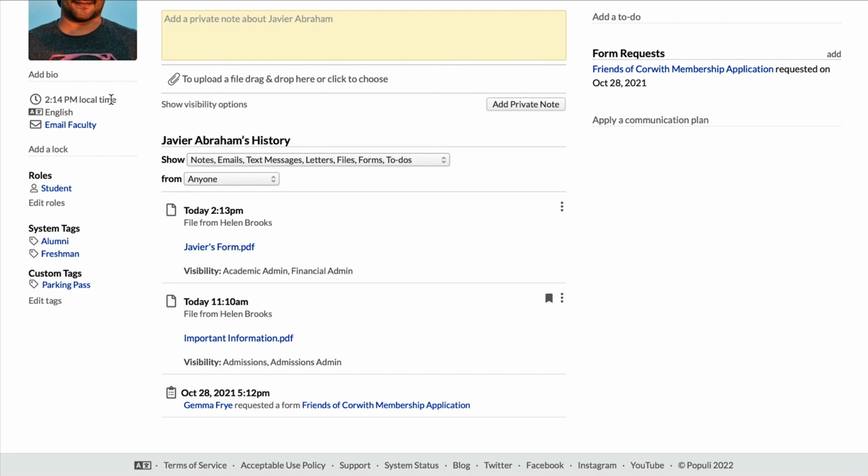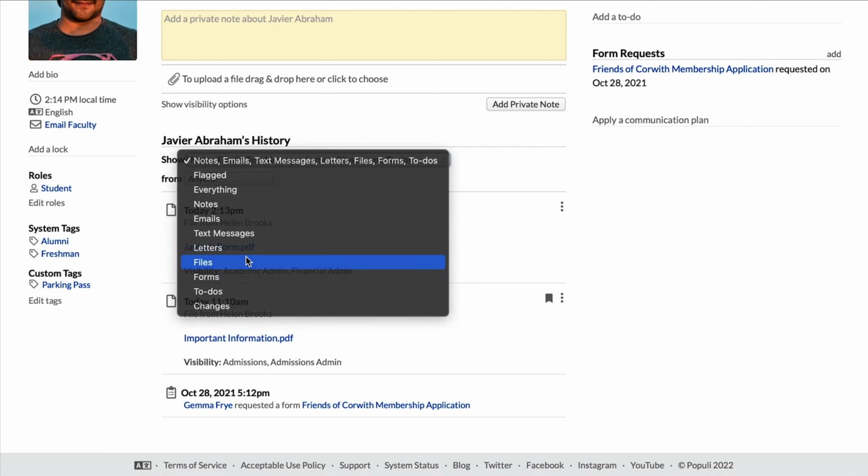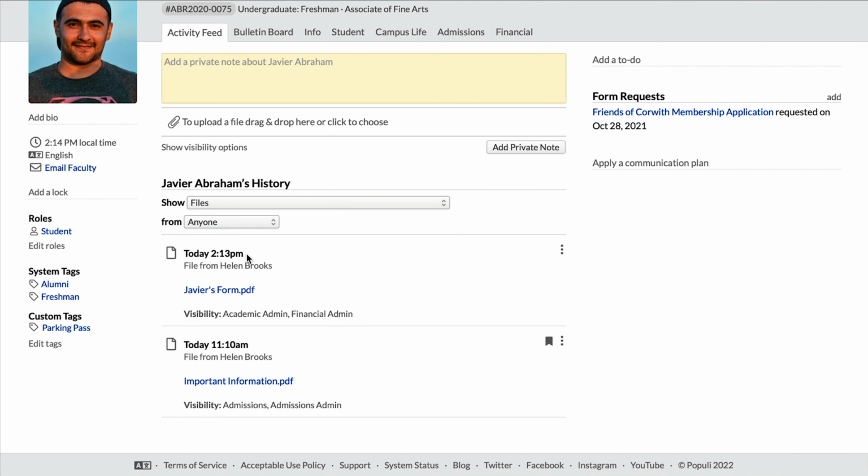Now, the activity feed is a feed, so that means that as other items come in, earlier items get pushed further down and potentially out of view. There are ways of overcoming that. We have controls at the top here that allow you to make selections. So if I want to just see files, I can choose that down here. Now I'm just looking at files. So if I have a number of different things on this feed and I just want to focus on the files, I can use that.